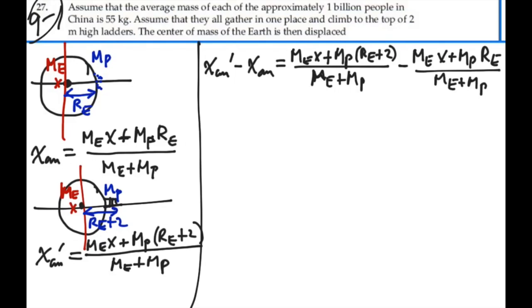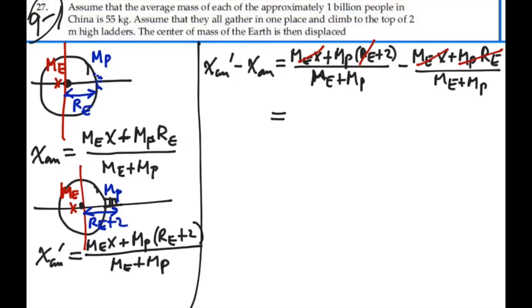Sounds good? So we have that the mass of the Earth times x over the mass of the Earth plus the mass of people, those terms are going to cancel out because we have the same denominator, and those would cancel out in the numerator. Also, the mass of the people times the radius of the Earth, those terms will cancel out.